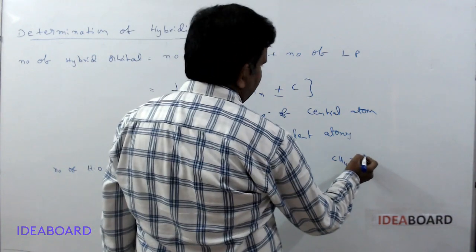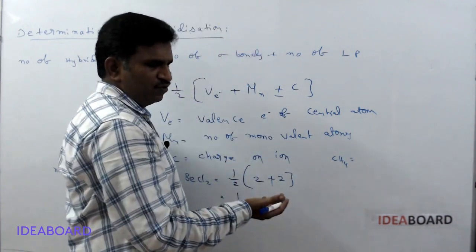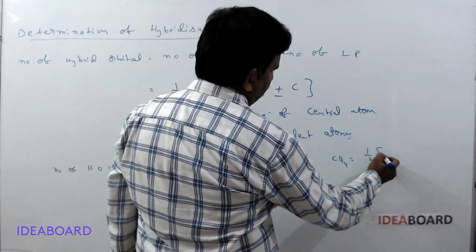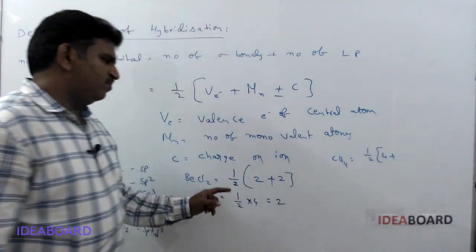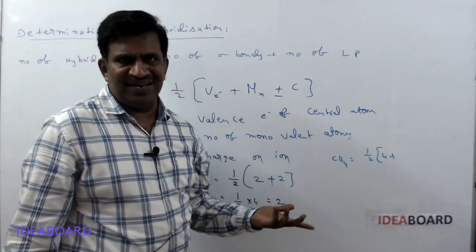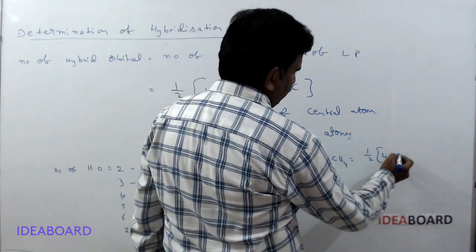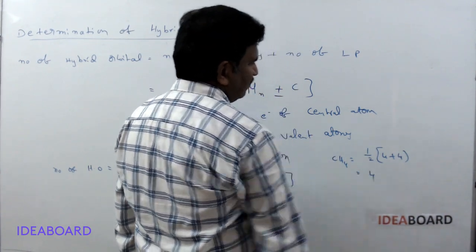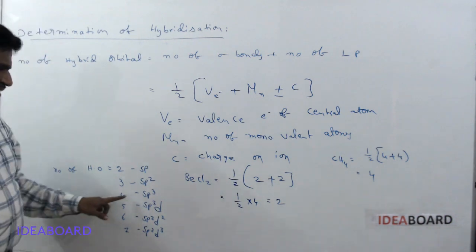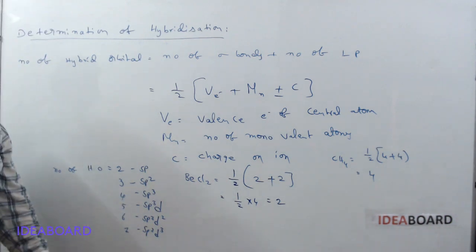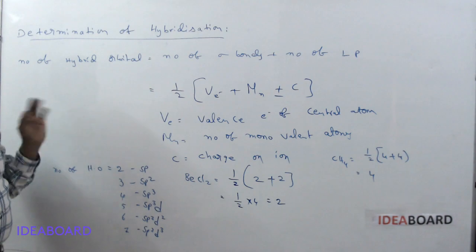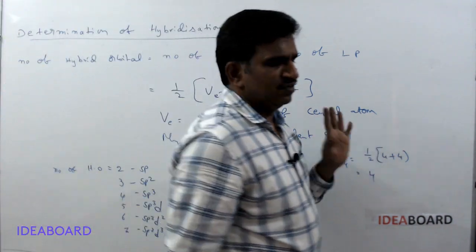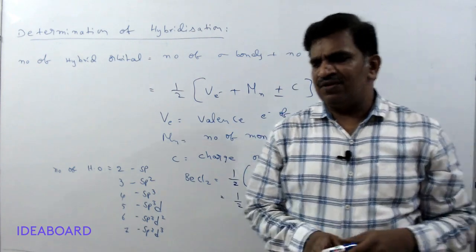Suppose you are going for the CH4 molecule. In CH4, carbon is a fourth group element, so the valence electrons are 4. So half into 4 plus the number of monovalent atoms. Hydrogen is monovalent, and how many are there? 4. So 4 plus 4 by 2, we get a total of 4. If it is 4, what is the hybridization? sp3.